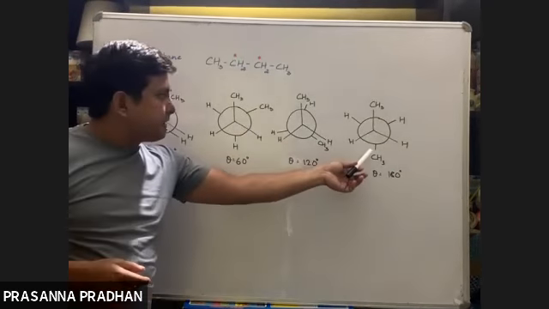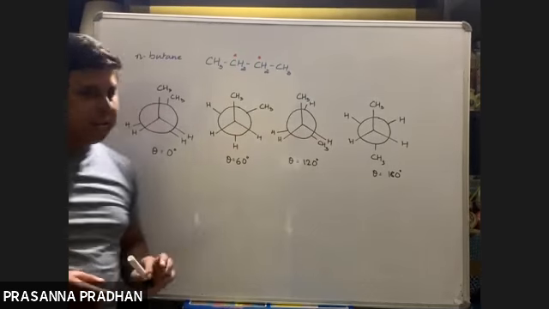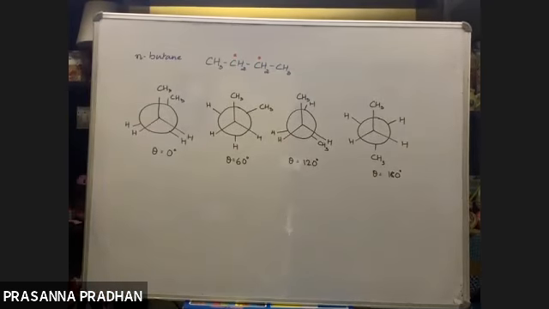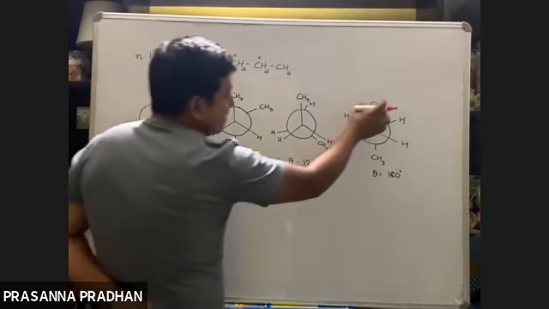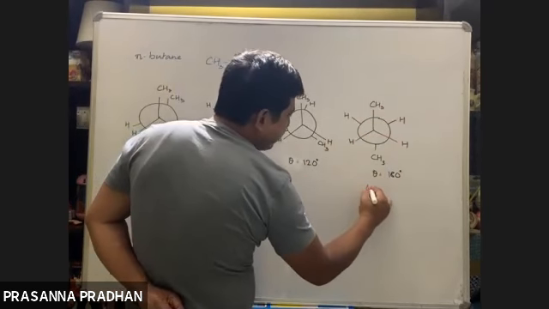Again, if you rotate this by 60 degrees, this will come out here. We'll get this type of conformations again. So in the case of n-butane, how many conformations do we see? In ethane we got only two. In butane, how many? We get 4. Now the two methyl groups are 180 degrees apart, so this is known as the anti-conformation.